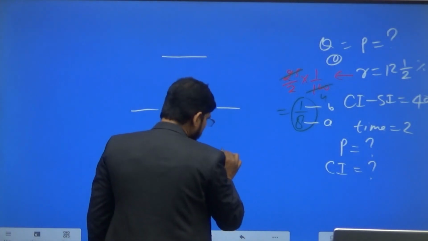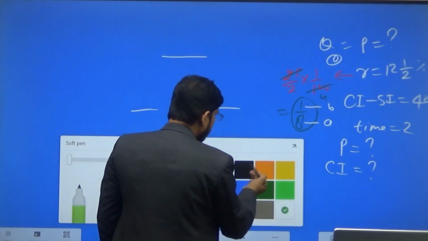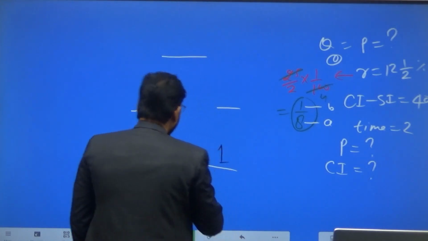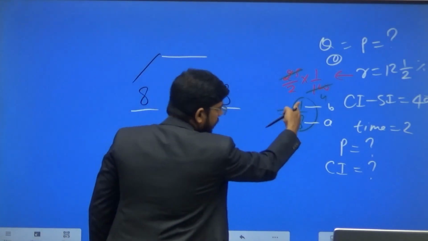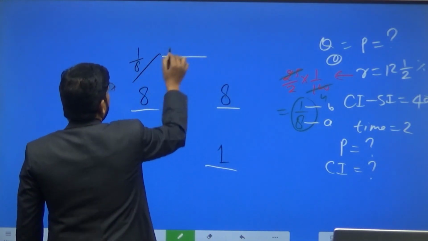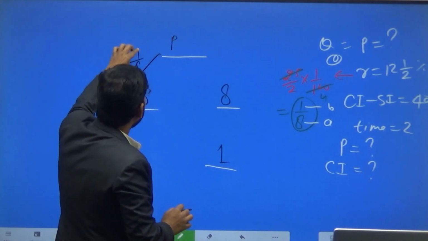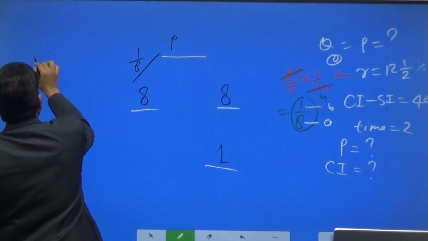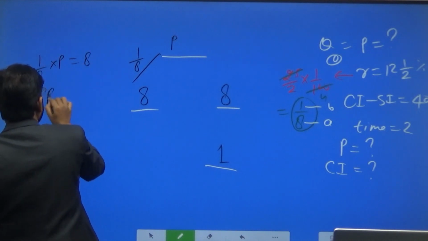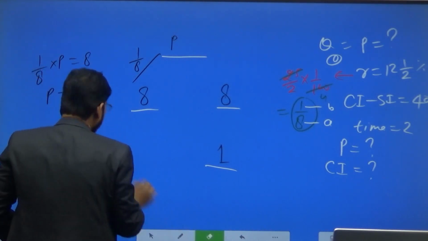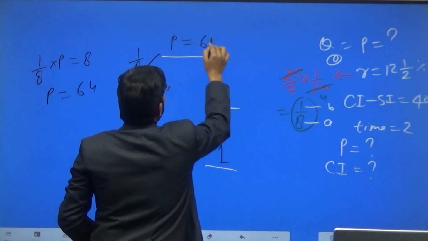So the value of B is 1, and the value of A is 8, since the rate of interest is 1 by 8. This is the P. So 1 by 8 of P is equal to 8. It means the value of P will be 8 into 8, that is 64. So here the value of P will be 64 units.